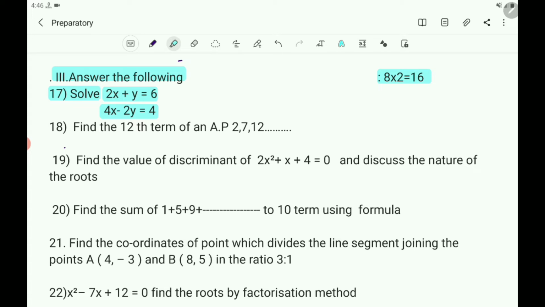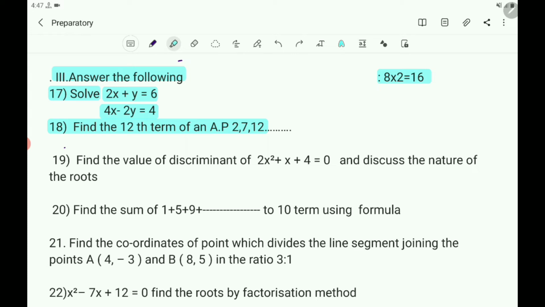Then the second 2 marks question, 18th question: find the 12th term of an AP 2, 7, 12. What is the question? Find the 12th term of an AP 2, 7, 12, and so on.